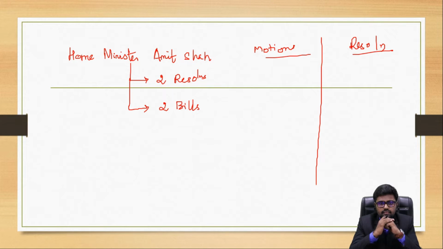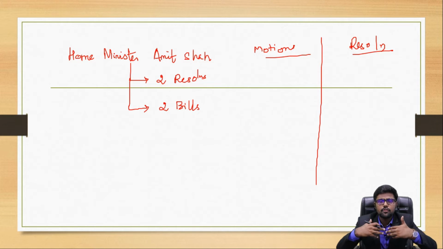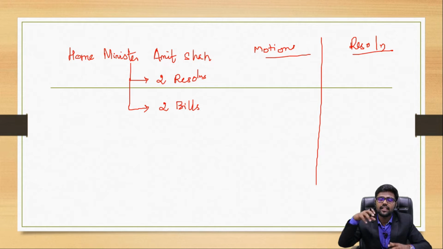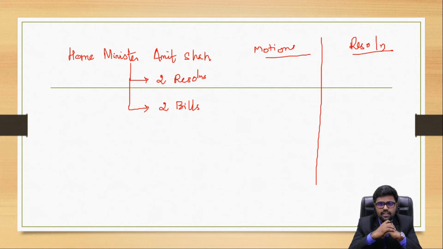What is a motion? See, a motion is nothing but an opinion of the House. For example, you are the MP from Kerala. You want to discuss the recent flood, and you want to debate on the government's efforts in harvesting rainwater and several flood measures. You want to discuss this matter in parliament. How shall you do that?